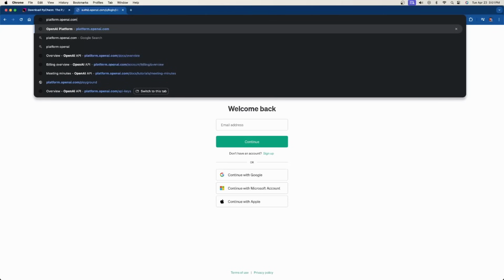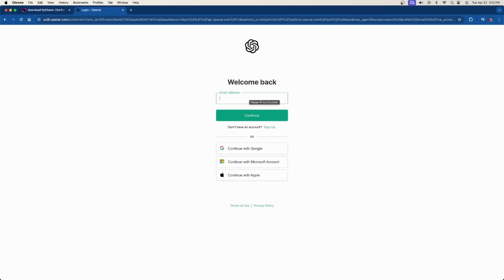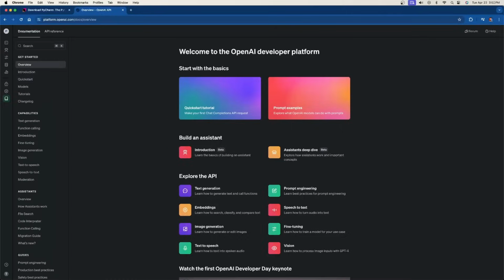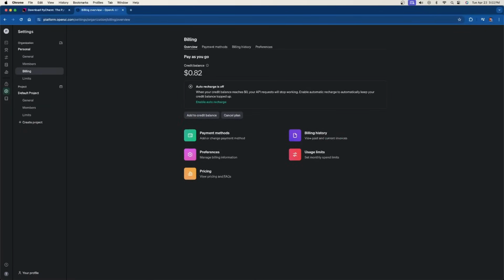You'll go to platform.openai.com. Once you're here, at the top right, you can choose login. If you haven't created a login, go ahead and sign up now. It's free. Once you've logged in, on the left-hand side, go to settings. You go to billing. And as you can see, I already had put a few dollars in here before. So I have a credit balance to use the GPT family of large language models. Now, for you to use this, I would say just give it like a couple dollars, right? Because we're going to be using the 3.5 Turbo model for most of this until we get to the local model usage, and it's really cheap to use that model.